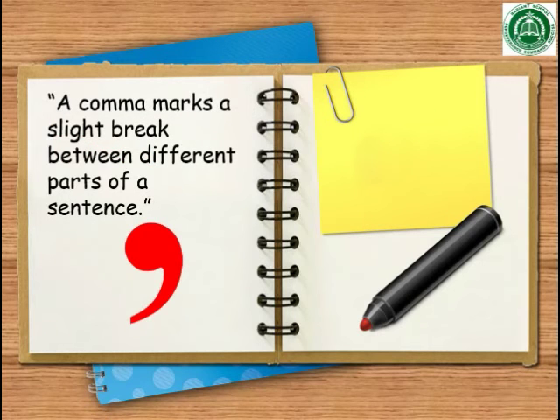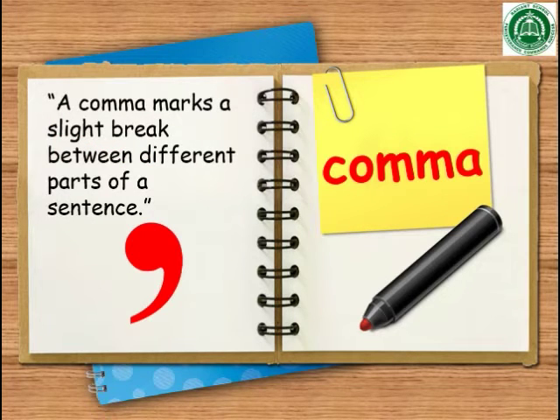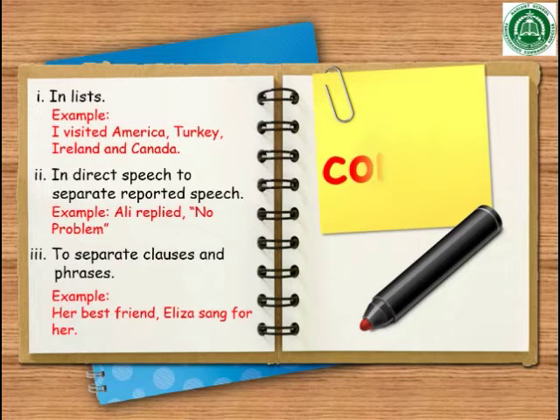The next mark is the comma. A comma marks a slight break between different parts of a sentence. Where we want to give a slight pause, we use a comma, and you can see the sign of the comma on screen. We use a comma in a list. For example, I visited America, Turkey, Ireland and Canada. To separate the names, I used commas.